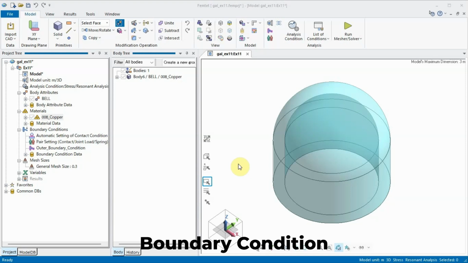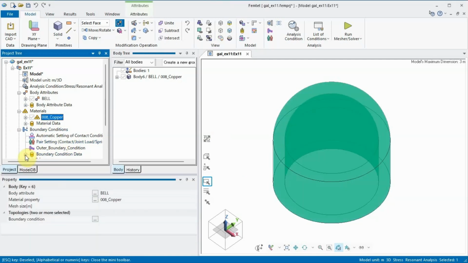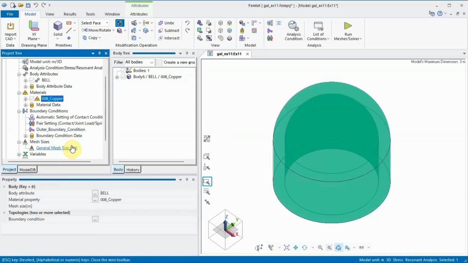Check the boundary conditions. No boundary conditions have been set for this model. The resonance analysis will be performed in a completely unconstrained state.